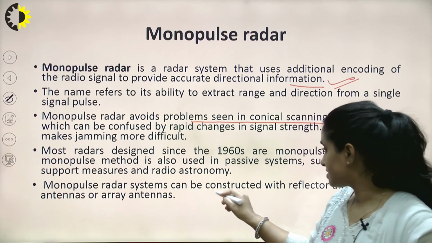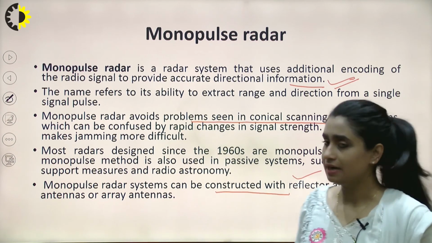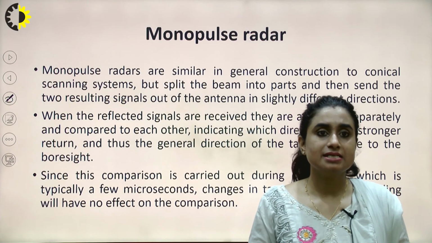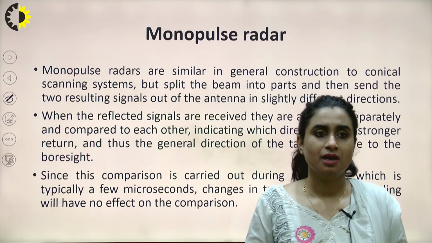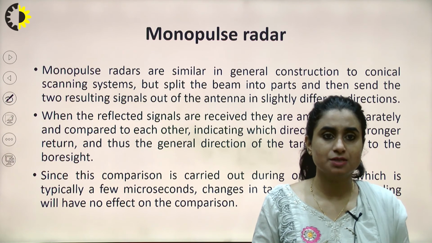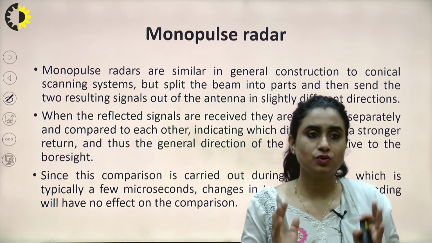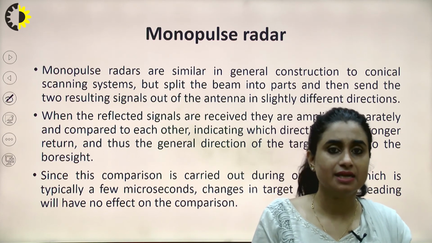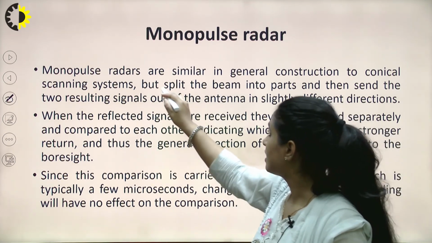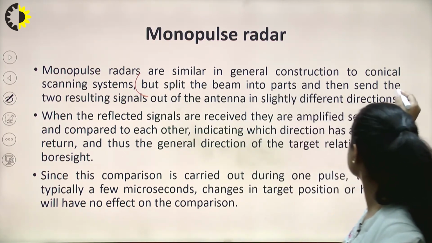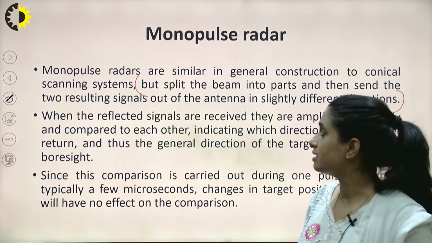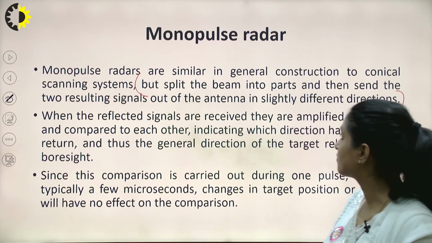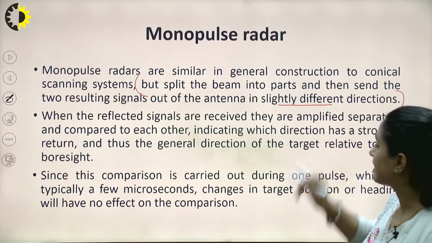It can be constructed with the help of reflector antennas or an array of antennas. These are similar in construction, but split the beam into parts and then send two resulting signals out of the antenna, which are slightly different in direction. So its principle of working is different from that of conical scan. It splits the beam into parts and sends resulting signals out of the antenna in slightly different directions.